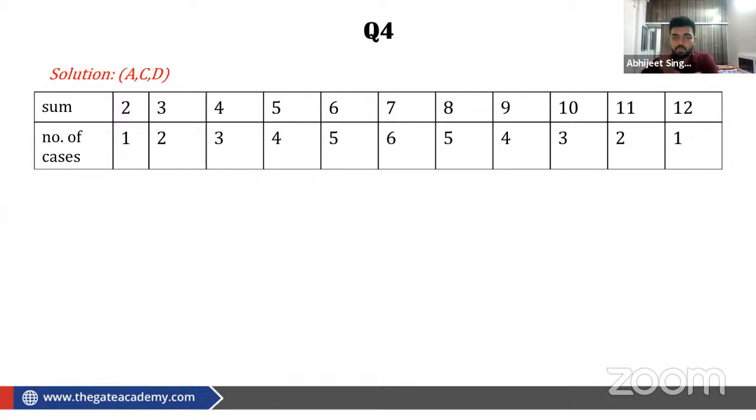1, 2, 3, 4, 5, 6. So for getting summation 7, there are 6 cases. Then after that, again, it reduces by 1. Okay, so 5, 4, 3, 2, 1, like that. So if you remember this table, the question is very easy then.